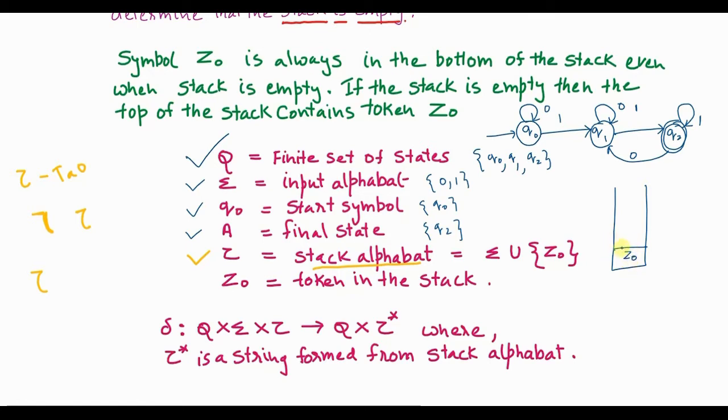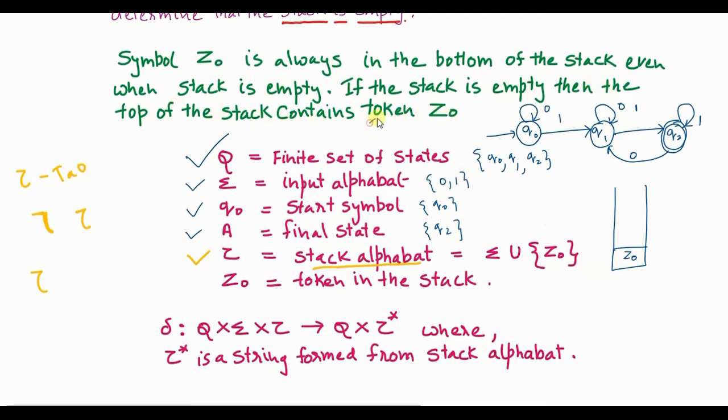This token is basically telling you whether the stack is empty or not. So the symbol Z0 is always at the bottom of the stack, even when the stack is empty. Even if there is nothing present in the stack, still Z0 will be there as the topmost element. So if the stack is empty, then the top of the stack contains token Z0.